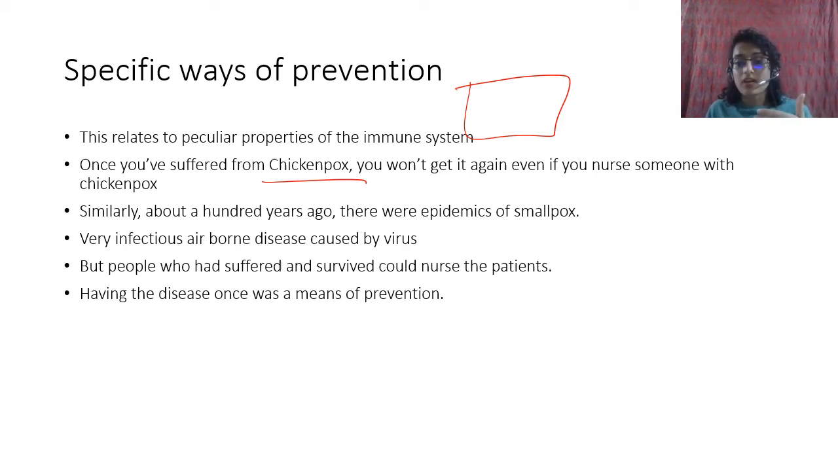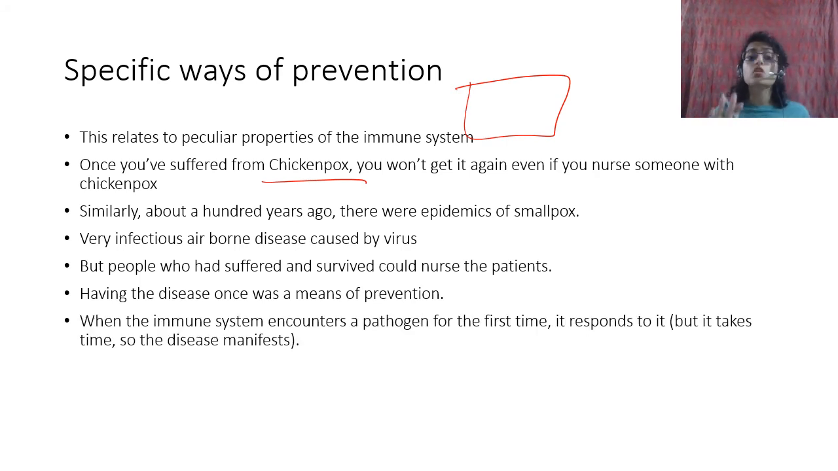This is a rather strange way of preventing a disease. You first have it and then you don't have it again. But it shows that there is a certain property of your immune system that doesn't let it happen again. So when the immune system encounters a pathogen for the first time, it responds to it. It takes time, so the disease manifests. It takes time for the cells to come out and build an attack which can effectively destroy the pathogen. It will keep attacking the microbe, but sometimes it is not very effective, and the pathogen can keep growing. Right? This especially happens in the case of viruses.